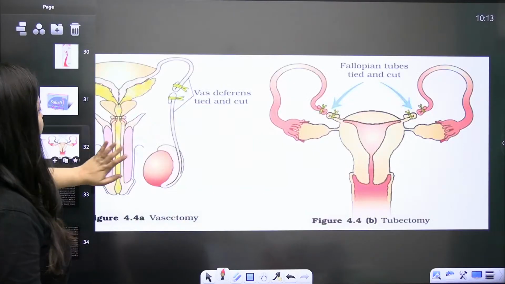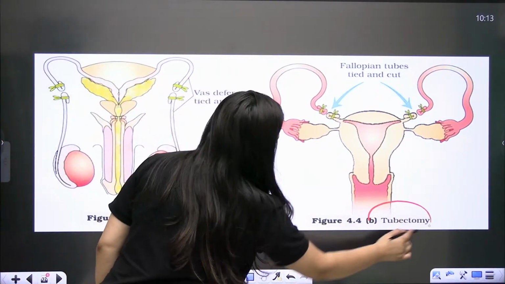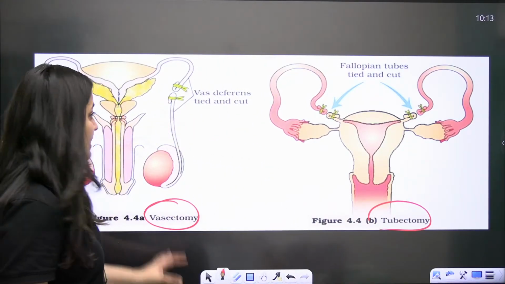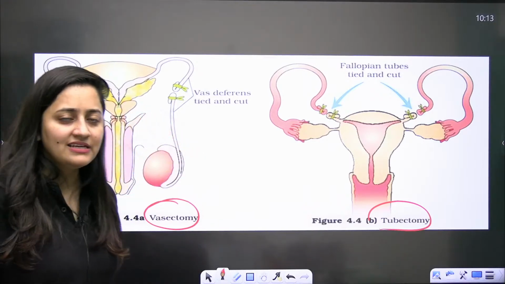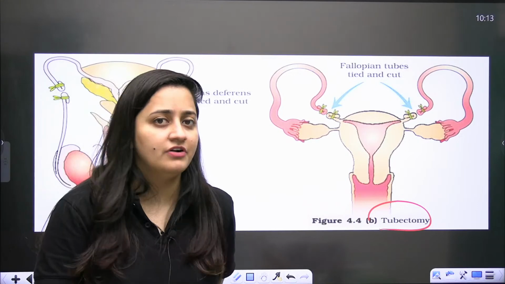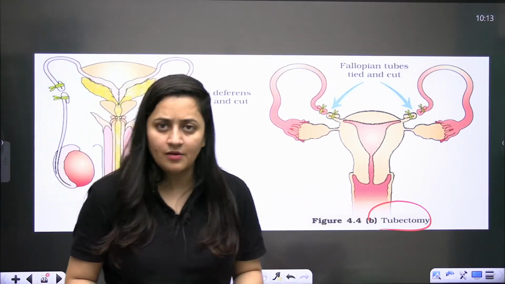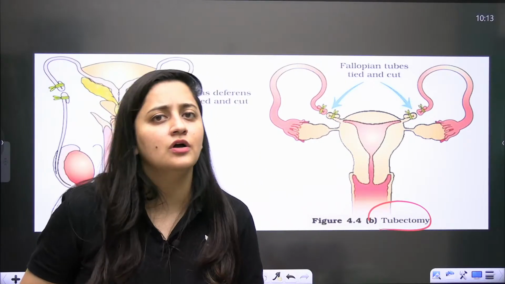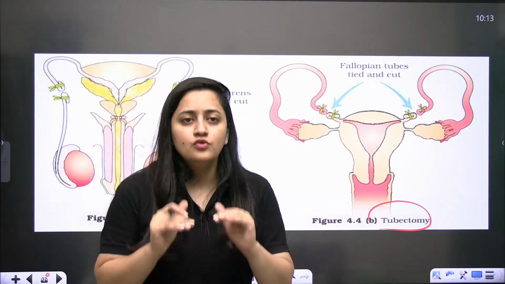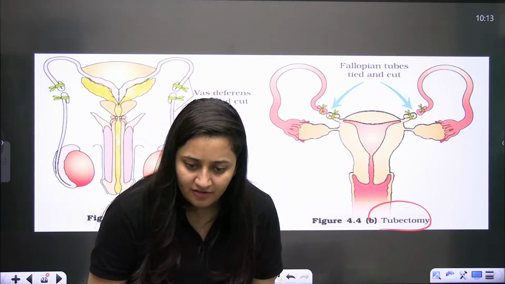And then you know that when it comes to the permanent methods, there are the vasectomy and the tubectomy. Immediately after the vasectomy, it doesn't mean that the male will become infertile. Generally it is advised that even after vasectomy, for 2 to 3 months, the male should use a condom, right? And the use of a condom is always advisable because it prevents sexually transmitted infections.